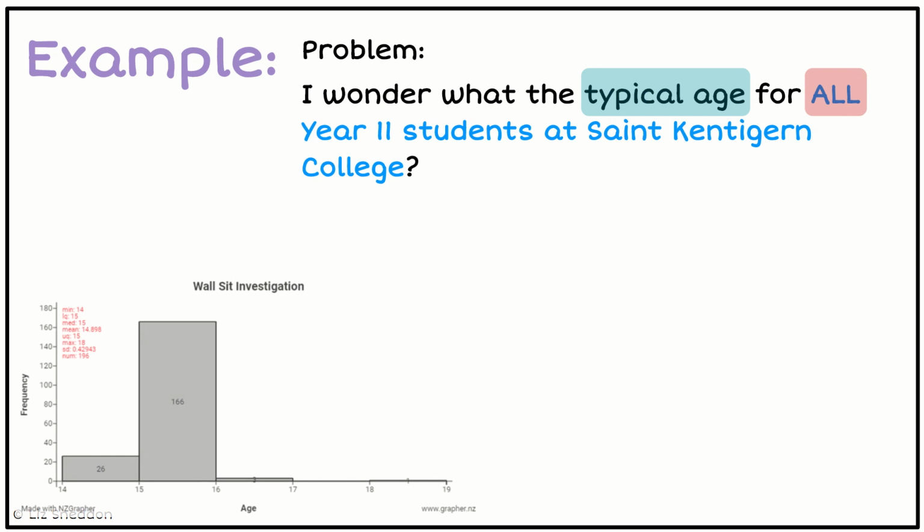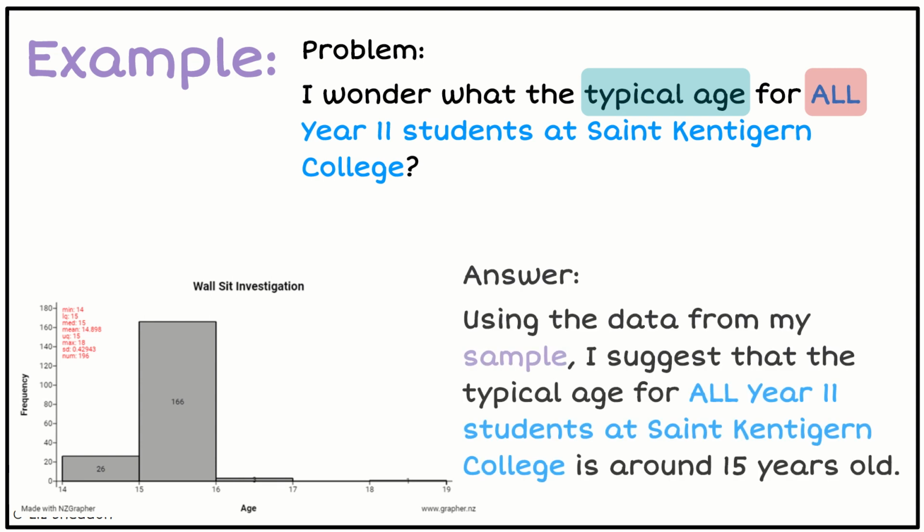We've got sample data. So when we look at our graph, this is about our sample. So we need to answer using that sample information. So I can say, using the data from my sample, I'm going to suggest that the typical age for all of the students, so I'm using the sample to make a suggestion about everybody, is around, and this is when I'm going to go across to my summary statistics on my graph, and I see my median's about 15, my mean's 14.89.